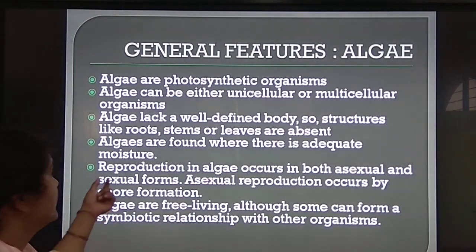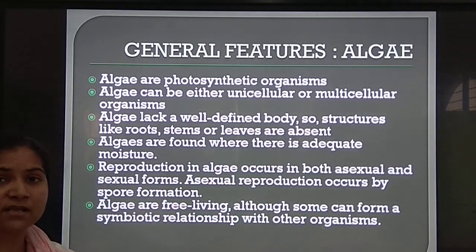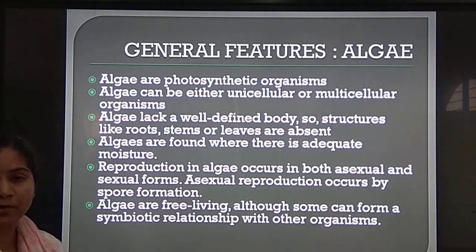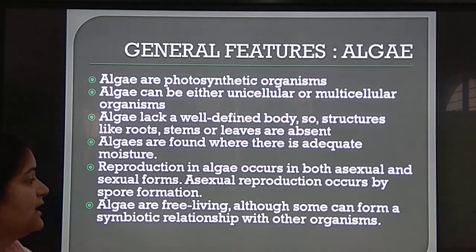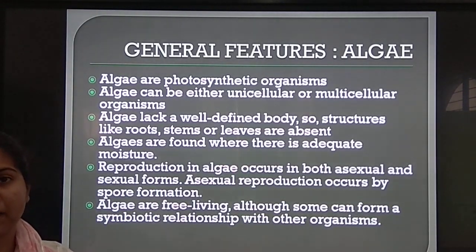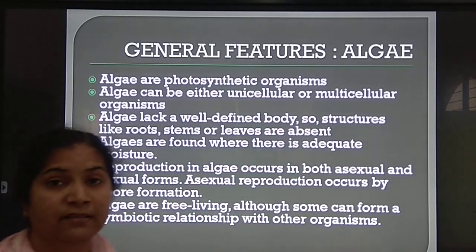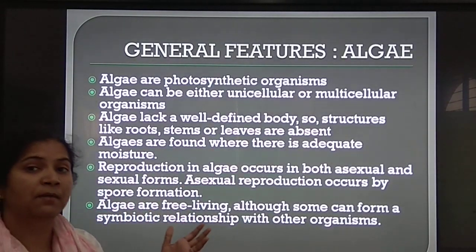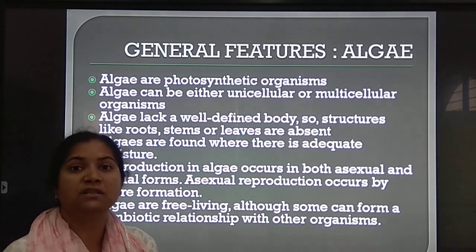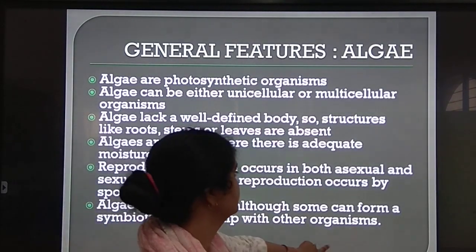It is clear. Reproduction in algae occurs in both asexual and sexual forms. Asexual forms occur by spore formation, and algae are free-living, although some can form symbiotic relationships. Algae are mostly free-living, but in the previous slide we saw that some are found in symbiotic association, which means in close association with another organism.